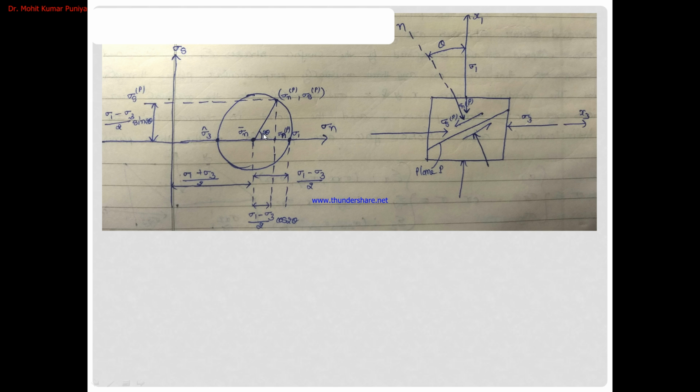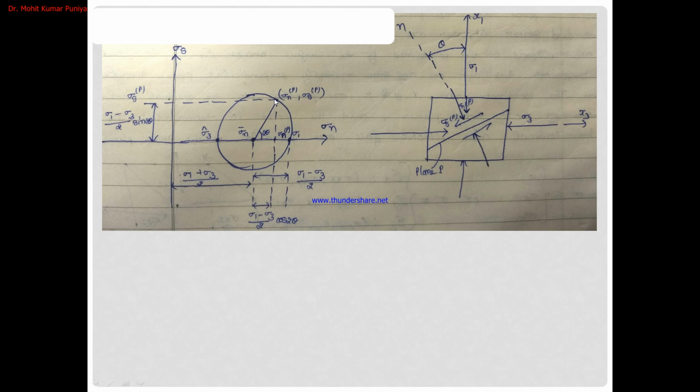Why is this the 2 theta angle? We know by a theorem. The theorem says that the angle at the center of a circle will be double the angle at the periphery. Here is the point where we want to calculate the shear stress and the normal stress on this axis. In the Mohr circle, the horizontal axis represents the normal stress and the vertical axis represents the shear stress.